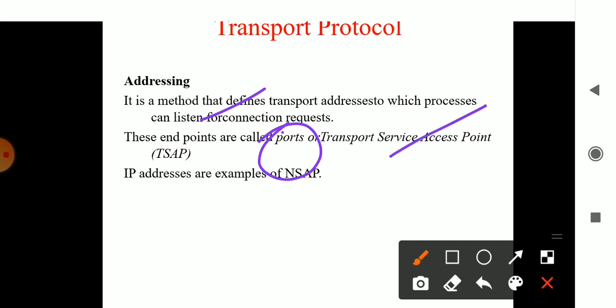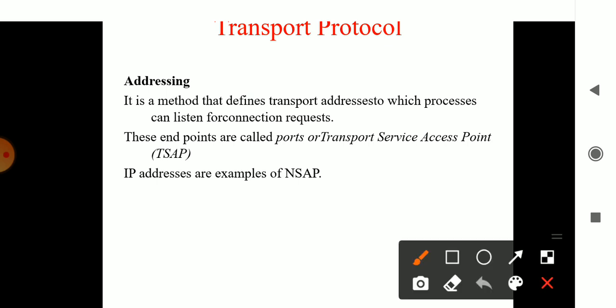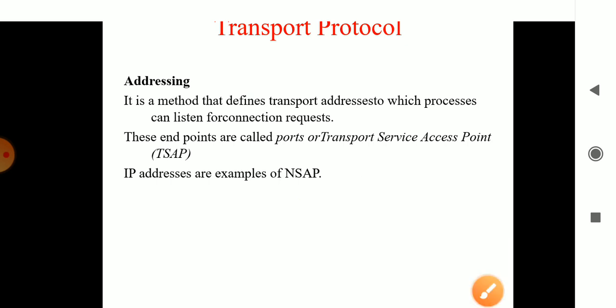There are various access points from one end to another end when it is traveling. So it is important that it gets connected from one aspect to another through the access points. And the IP addresses, you can say, are your network service access points. When we are getting connected from one network to another network, it is important that we have the network service access points. Okay, these are the important things when you deliver the information.